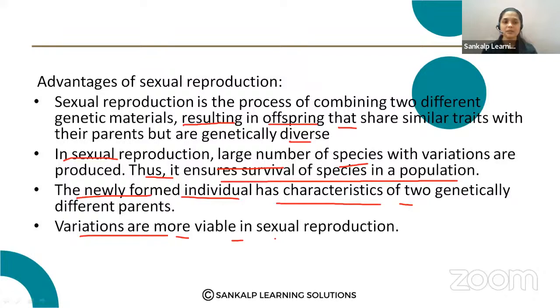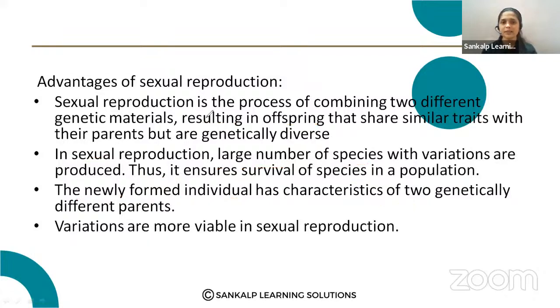Like this you can write the answer. Note down the answer. What are the advantages of sexual reproduction over asexual reproduction? Very important is that it ensures the survival of species in a population, and there is more variation compared to asexual reproduction.